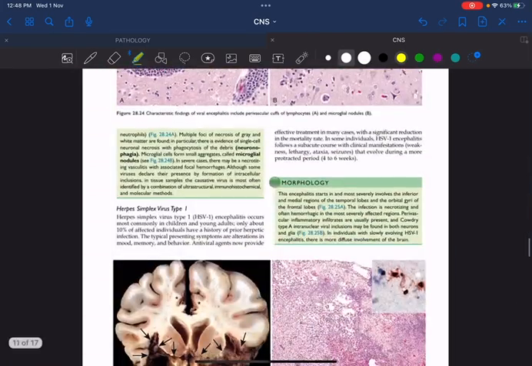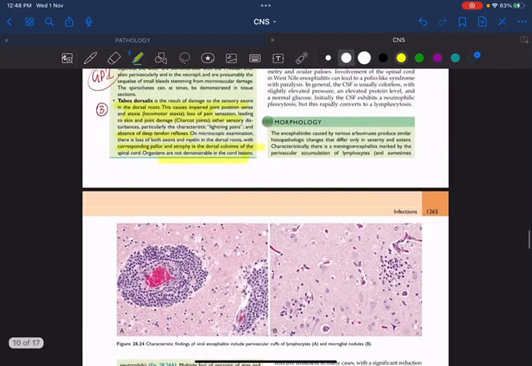Once that is done, we will go for HSV encephalitis. Okay, HSV encephalitis.